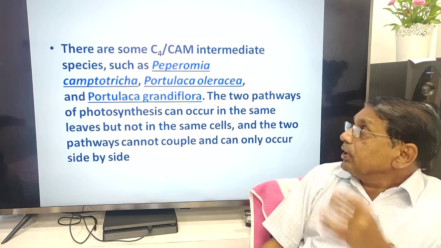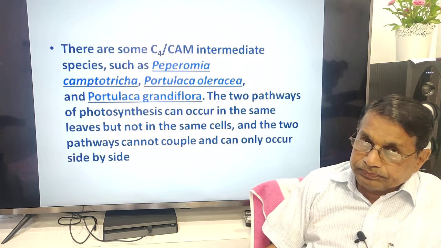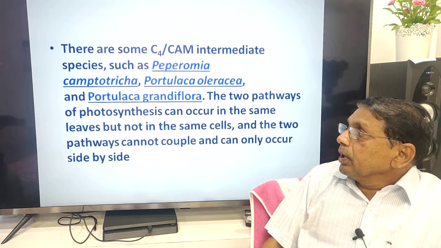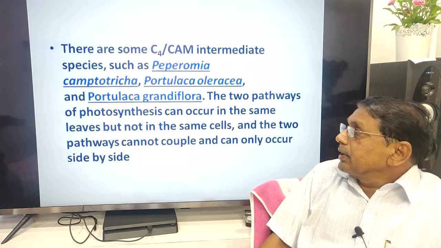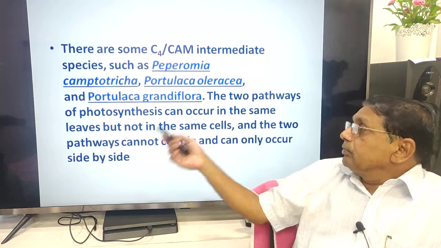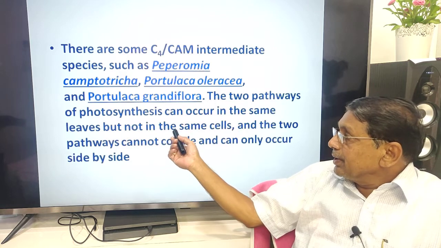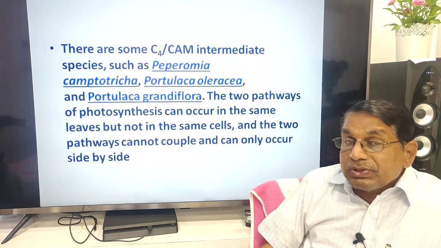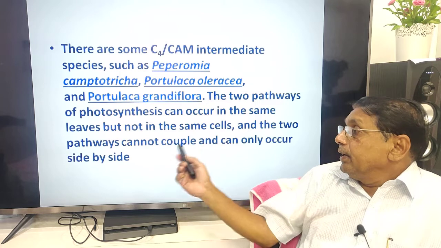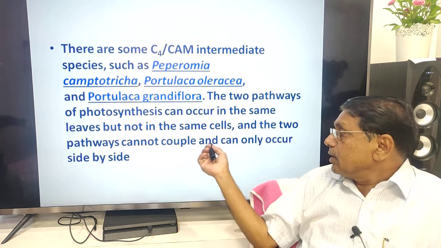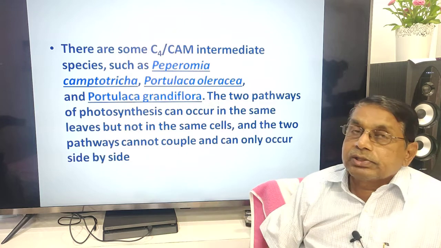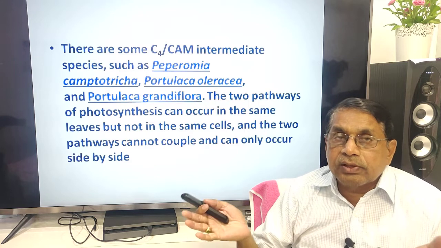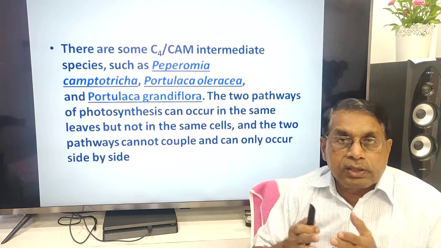There are some C4-CAM intermediate species, such as Peperomia, Camptotricha, Portulaca oleracea, Portulaca grandiflora. The two pathways of photosynthesis can occur in the same leaves but not in the same cells. The two pathways cannot couple and can only occur side by side independently in the same leaf, the same mesophyll, but in different cells. They are independent, not dependent on one another.